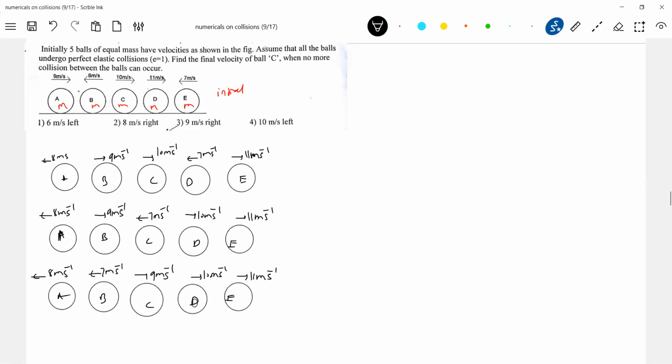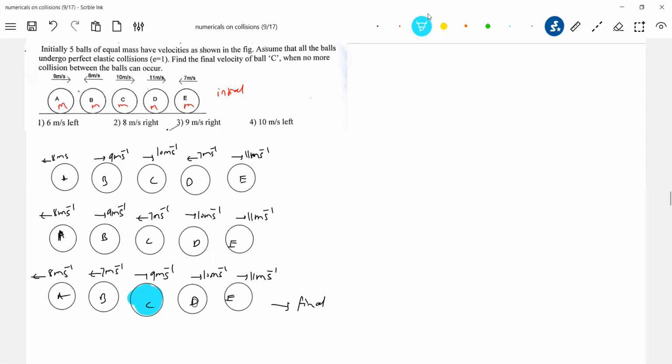Is it possible further collisions? Not possible, no? He's asking to find the final velocity of balls when no more collision between the balls can occur. So there's a final, no? So what is the velocity of C, no? It will be 9 meter per second.